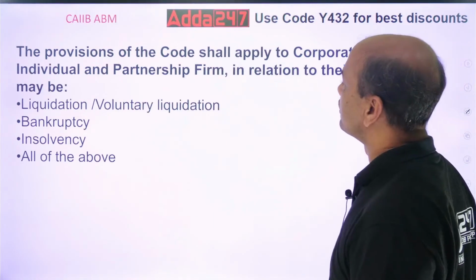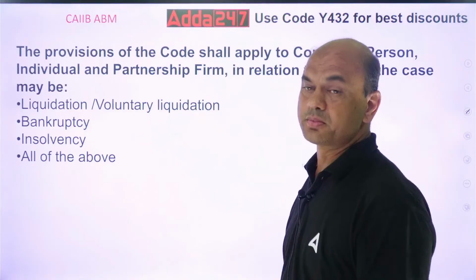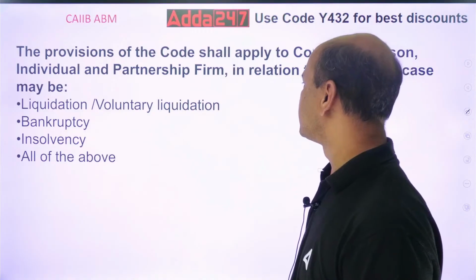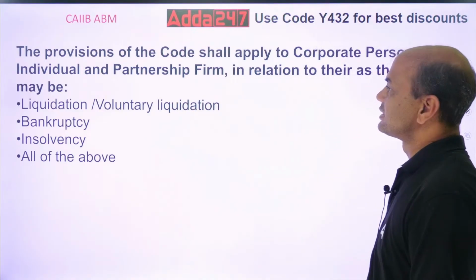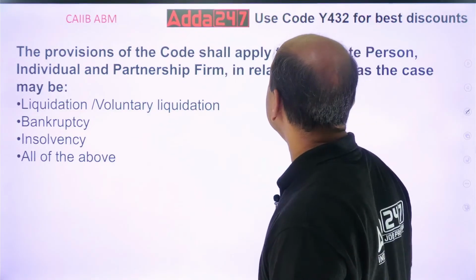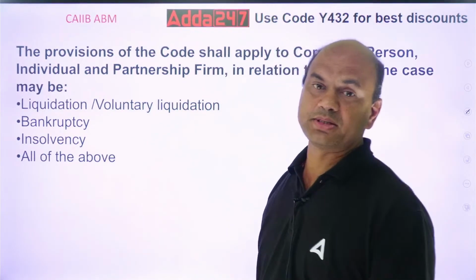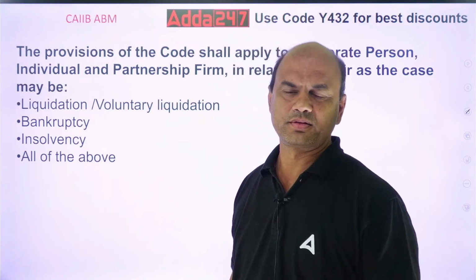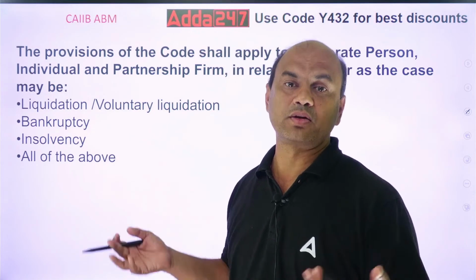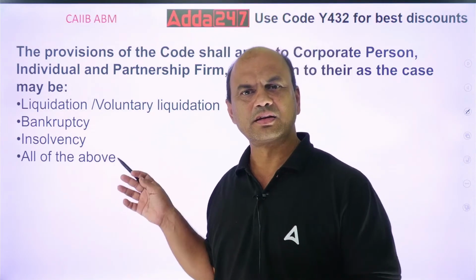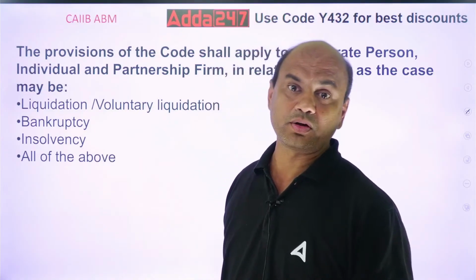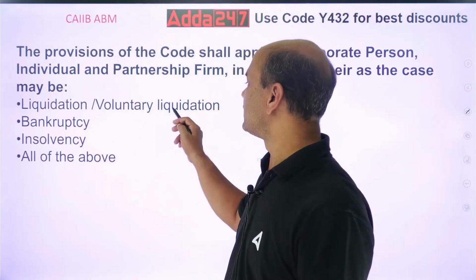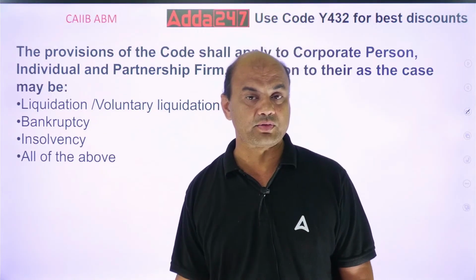The provision of the code shall apply means which code? IBC. The provision of the IBC code shall apply to corporate person, individual and partnership firm in relation to their cases, as the case may be. Means for what is this code applied? When will I go to any company and just apply it? If any company is running good, shall I go and apply this code to them? No, I will not apply. This shall only apply in the cases of liquidation, voluntary liquidation. So liquidation and voluntary liquidation.